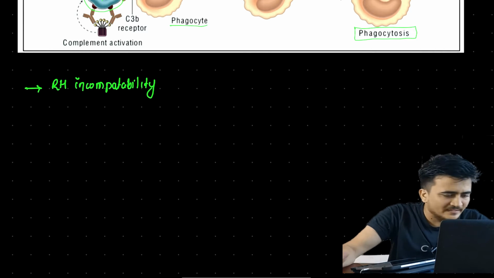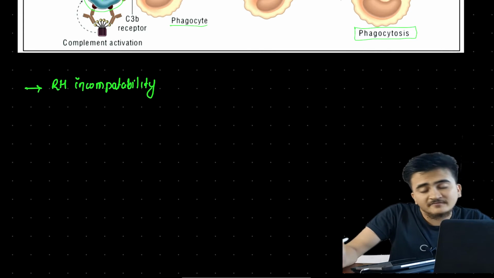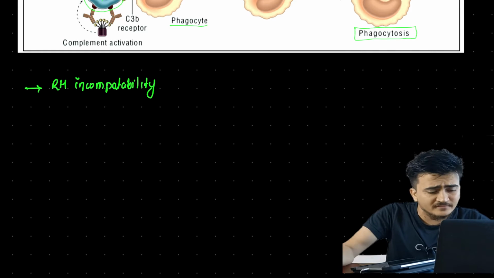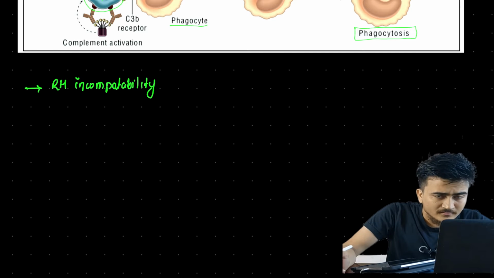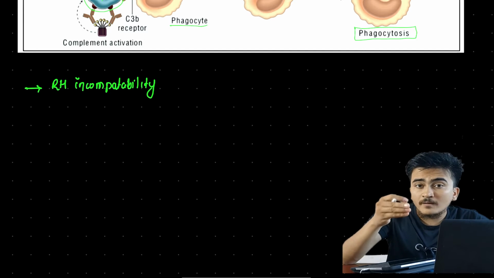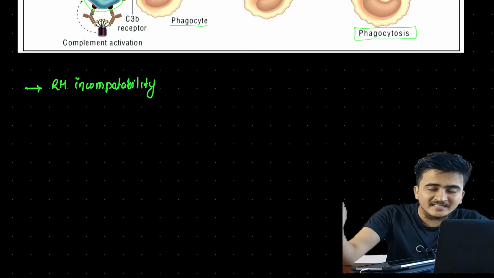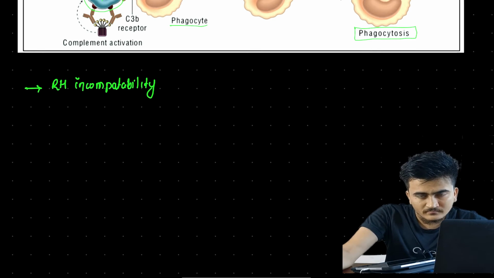In Rh incompatibility we can see that there is a difference in antigen between mother and fetus, and the IgG antibody, which is an anti-erythrocytic antibody, will go from mother to fetus through the placenta, and it will cause the lysis of fetal RBCs.